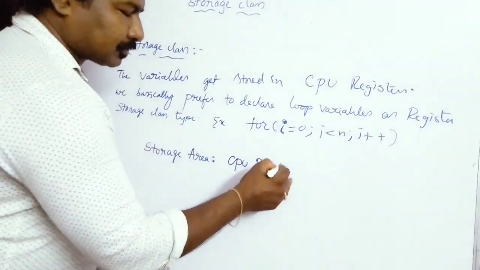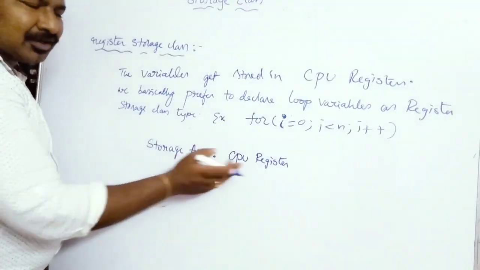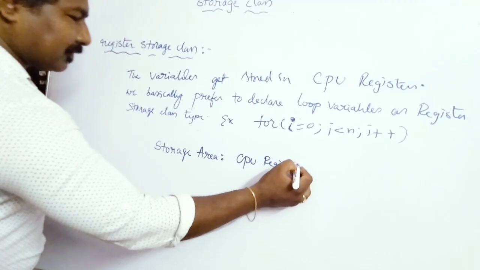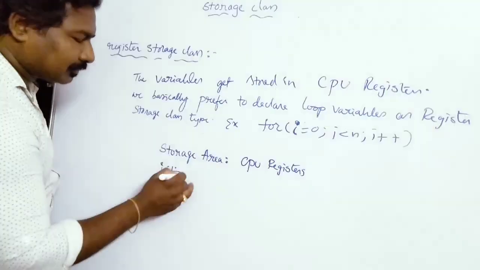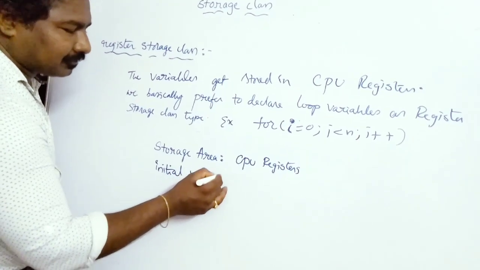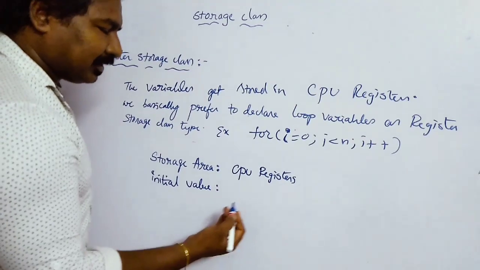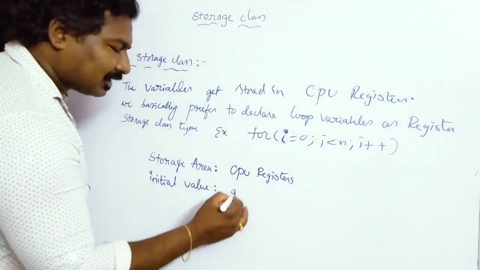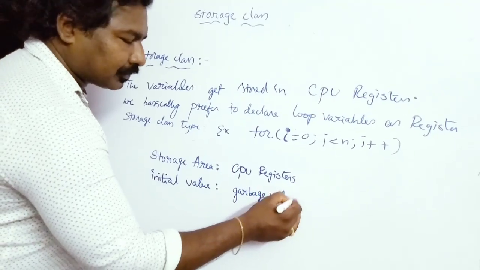So for register storage class variables, the default storage area will be CPU registers. What is the initial value? If the programmer doesn't initialize your variable, it contains a garbage value, same as auto.